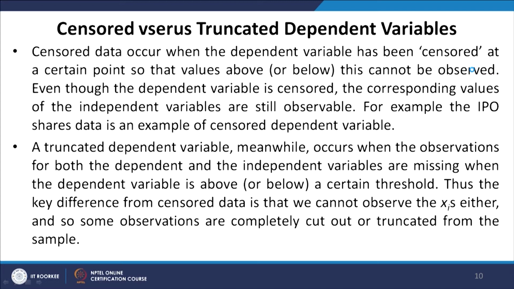So, when we truncate data, we basically exclude those data from the main analysis. Alternatively, we do not have observations for either the dependent or the independent variables. Thus, the key difference from censored data is that we cannot observe the independent variables either, and so some observations are completely cut out or truncated from the sample.